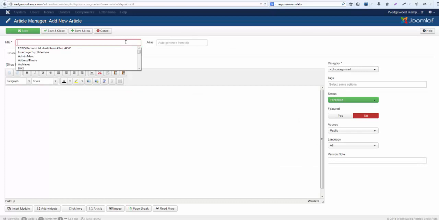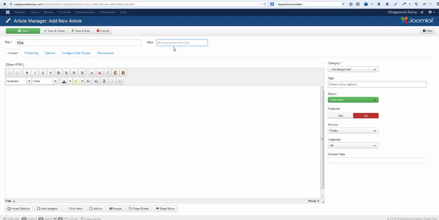You want to put in a title. Your alias is the title name. It is auto-generated from the title. If you have more than one word in your title, it will have a hyphen, or a dash, between each of your words. So we're just going to put in some random text.